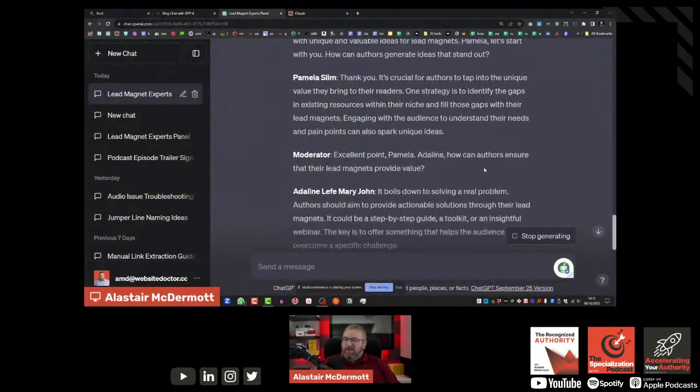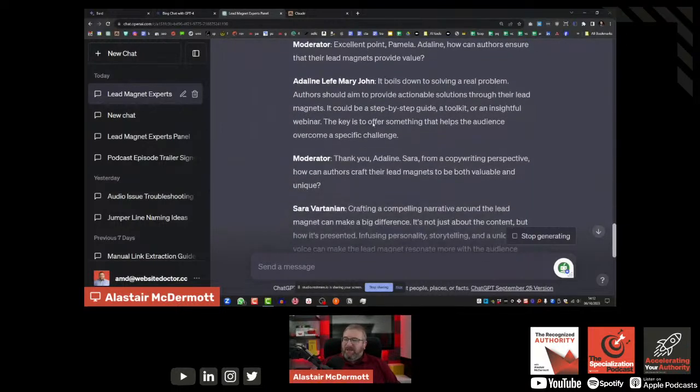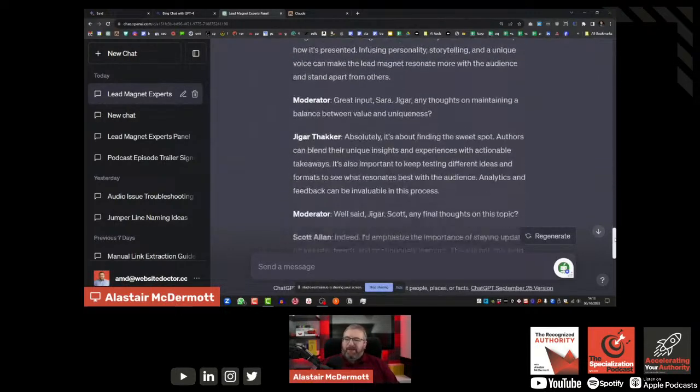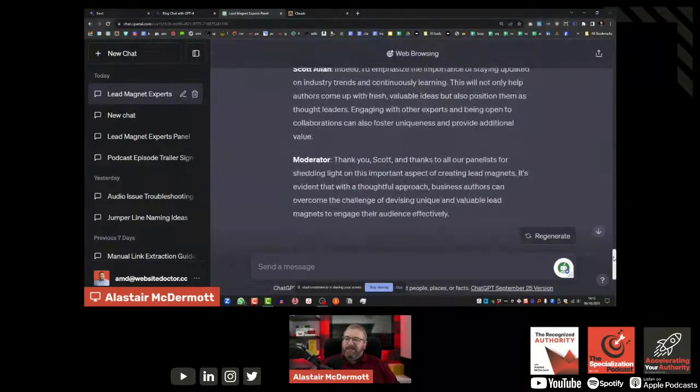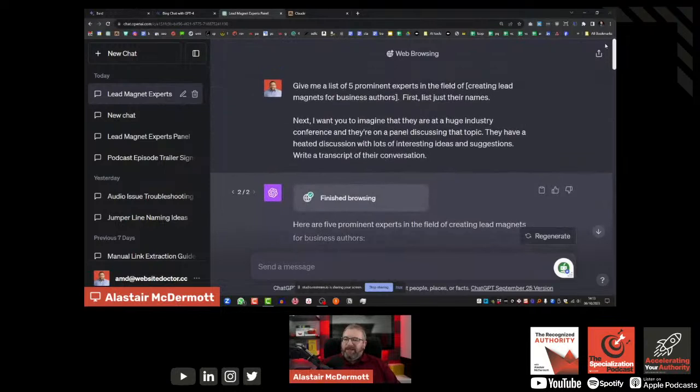Let's see what's over here. Identify the gaps in existing resources within their niche and fill those gaps. That's an interesting one. So you see, there are ideas here that we wouldn't have had if we just started out by saying to ChatGPT, just give me ideas about this topic, because it's actually trying to replicate what people would say with a certain point of view. And so just to come back to the base prompt: give me a list of 5 prominent experts in this field, whatever the field is.